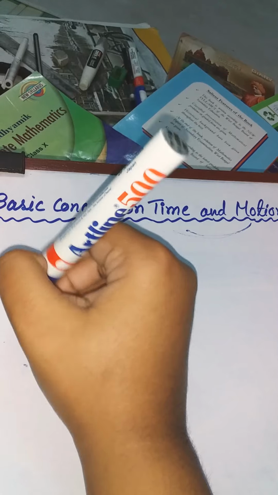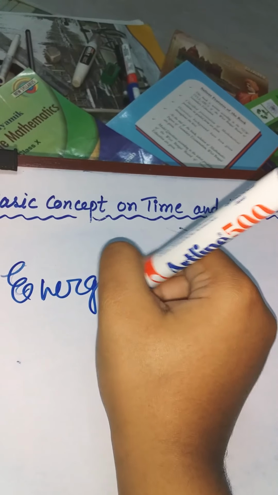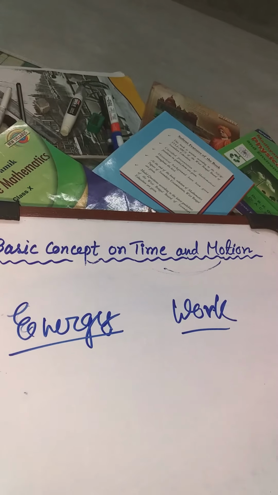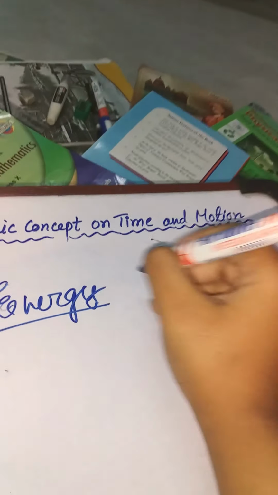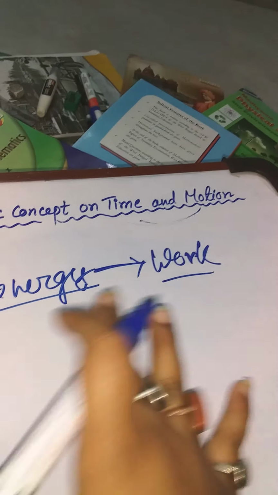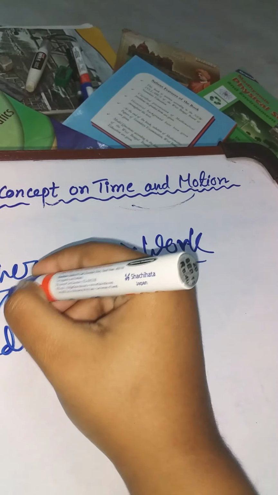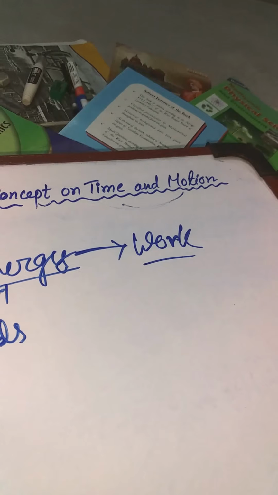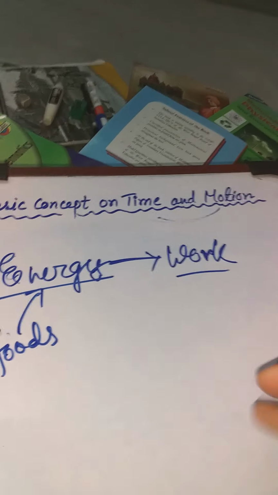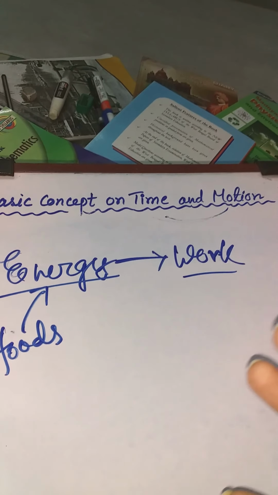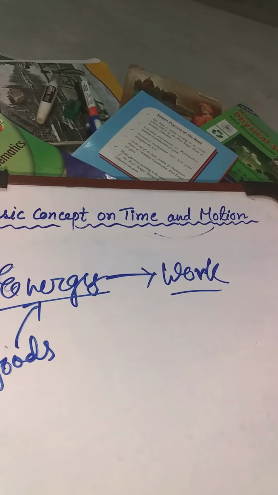Now there are two more things we have to know, that is energy and work. Energy basically is the ability to do work. To do work we need energy. From where do we get energy? Foods. Foods give us energy, and we need energy to do work. What kind of work? Swimming, singing, reading, walking, running, any kind of work. For any kind of work we need energy.